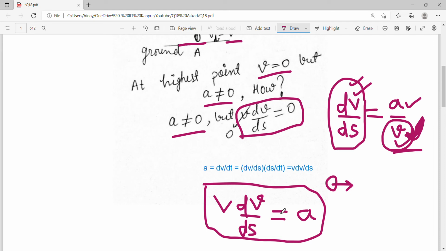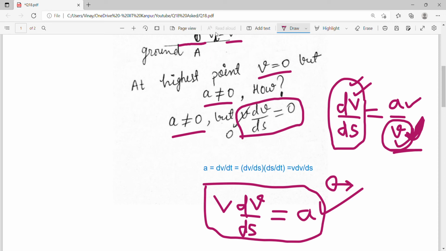So now you understand, right? If velocity is zero, dv by ds has to be zero and acceleration has to be zero. Then this relation is valid. Okay, you cannot say velocity is zero, acceleration is finite, and then this expression is not valid. So this is valid only if velocity is non-zero.